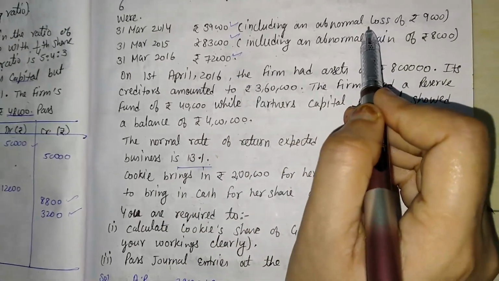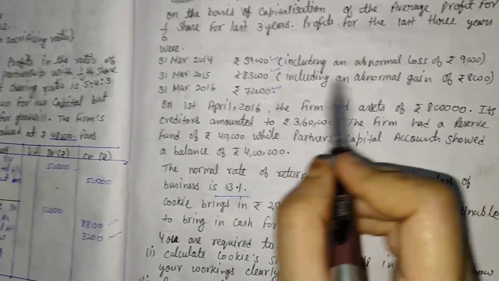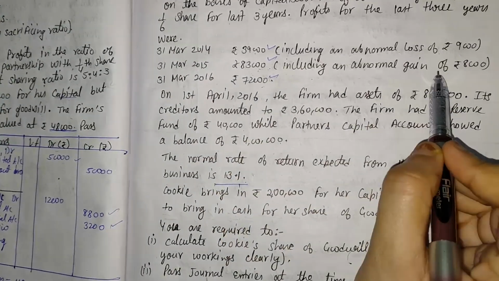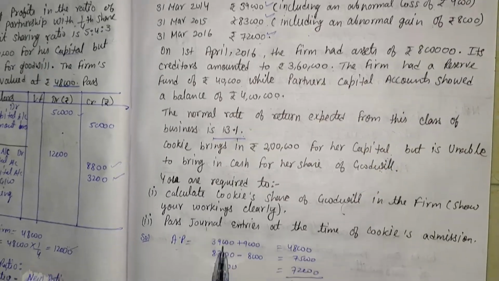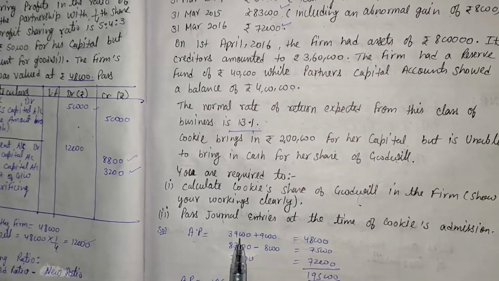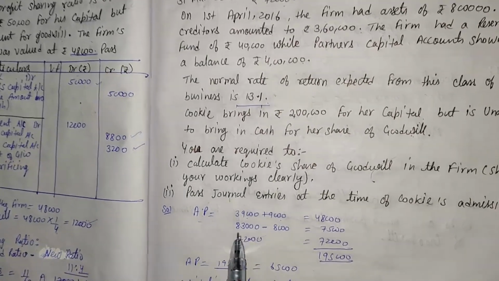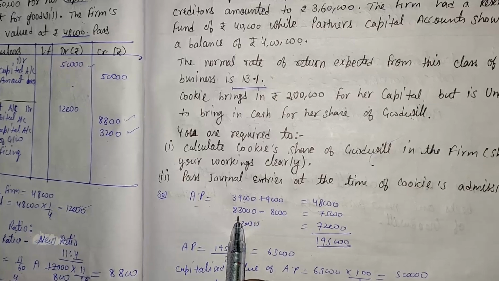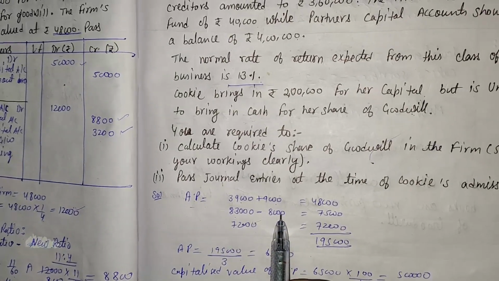In the first year profit, abnormal loss is given, so we add 9,000. In the second year profit, there is abnormal gain, so we deduct that amount. So here the first year's profit is 39,000, and we add 9,000 due to abnormal loss. The second year's profit is 83,000, from which we deduct 8,000, that is abnormal gain.